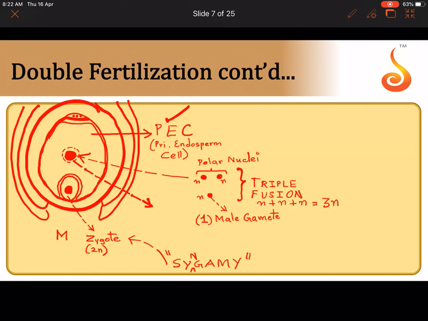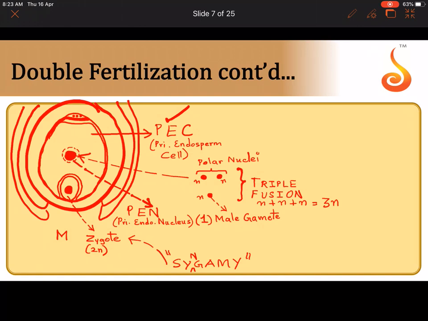You should call it the primary endosperm cell. This nucleus, which is a product of triple fusion, is now referred to as primary endosperm nucleus, abbreviated as PEN. So primary endosperm nucleus. So we have a primary endosperm cell.